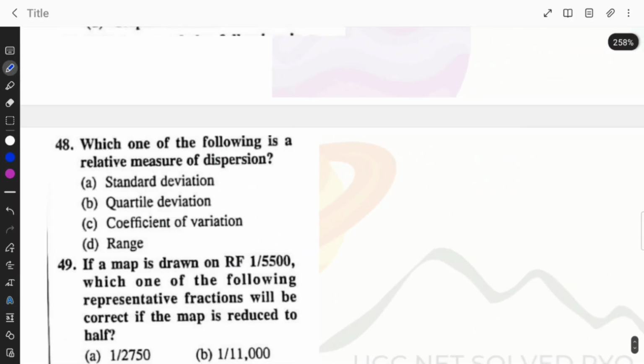Which one of the following is a relative measure of dispersion? Standard deviation, quartile deviation, coefficient of variation, or range? It is option C, coefficient of variation.